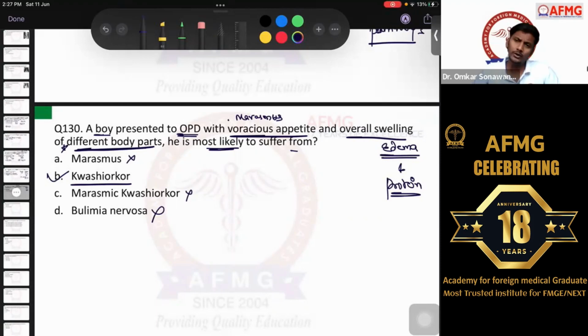Okay? Remember, because in few cases of kwashiorkor, though we know in kwashiorkor the child would be lethargic and the child would be inactive, in few cases of kwashiorkor the child can have voracious appetite as well. Okay, so this was the question.